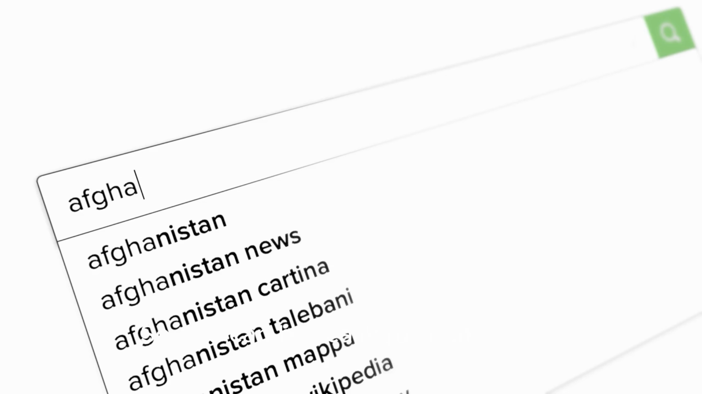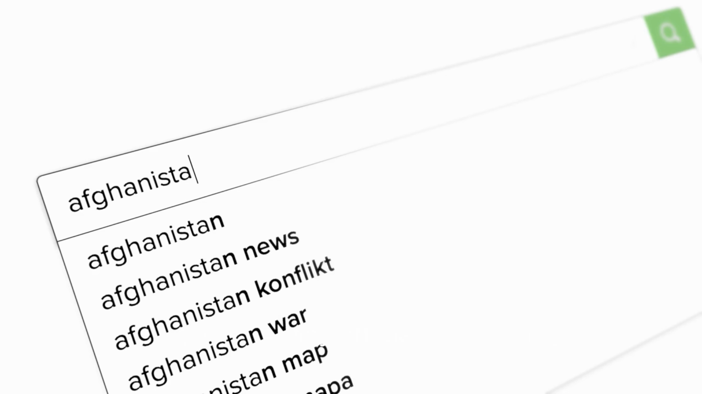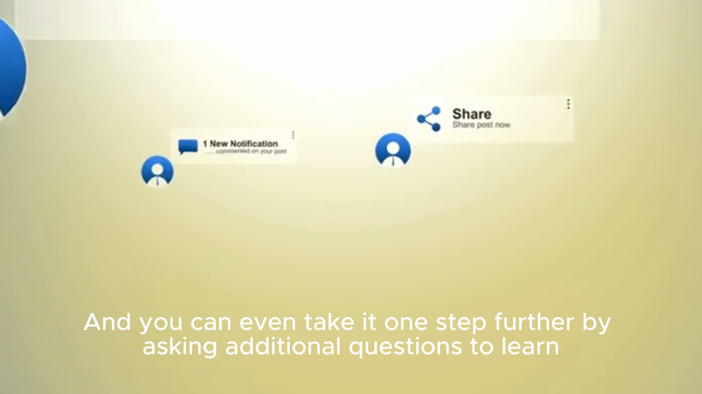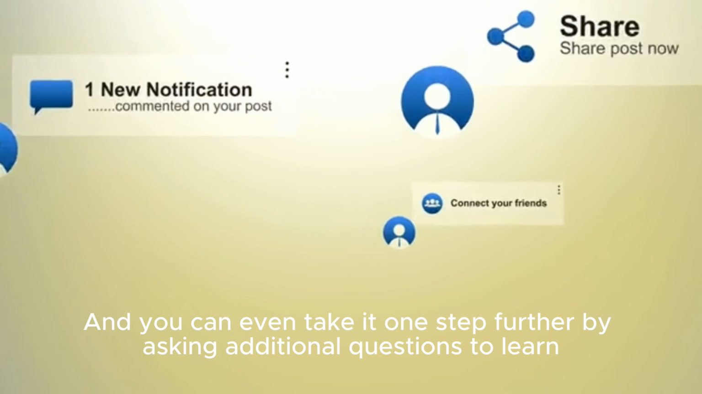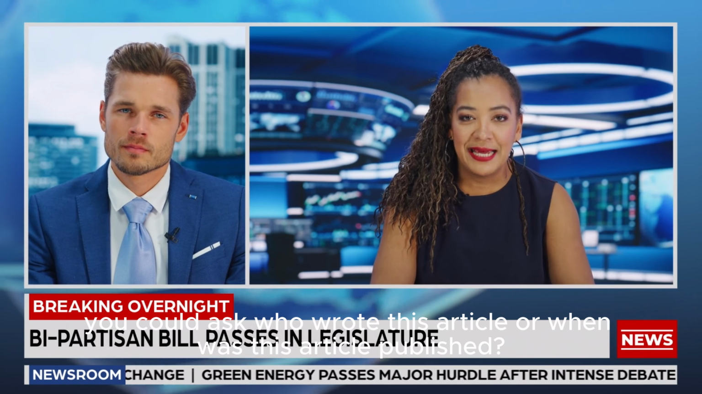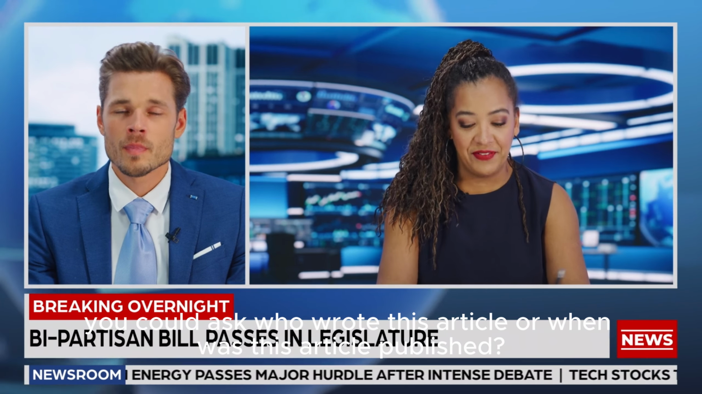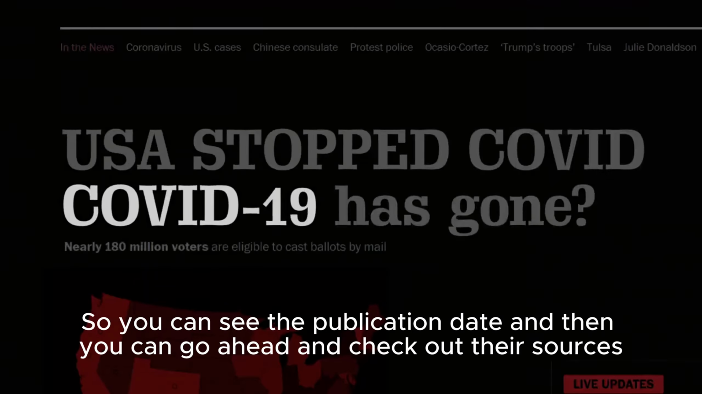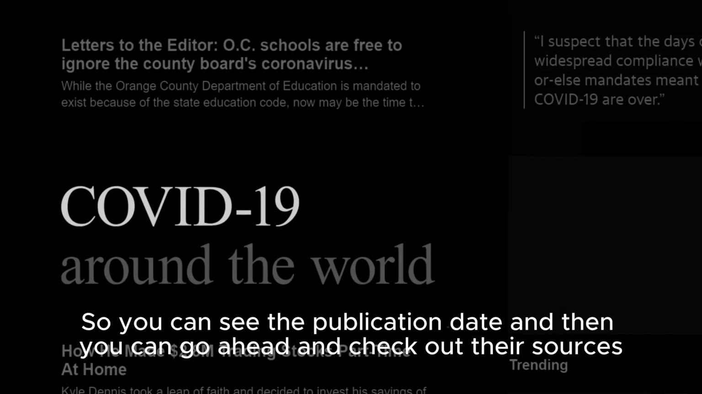Now that is incredible. Just think about that. So you can basically paste anything, any article, any text, and immediately know whether or not this is fake or real. And you can even take it one step further by asking additional questions to learn more about the context of the article. For example, you could ask who wrote this article or when was this article published. So you can see the publication date, and then you can go ahead and check out their sources.